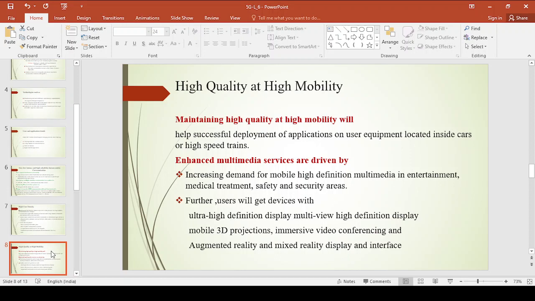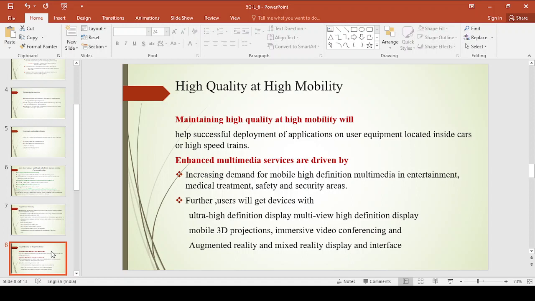Because of the increasing demand for high definition multimedia in entertainment, high quality is also one more requirement for the coming generation system. Further, users will get devices with ultra high definition. As you go from 5G to 6G, 6G to 7G, the quality goes on increasing.